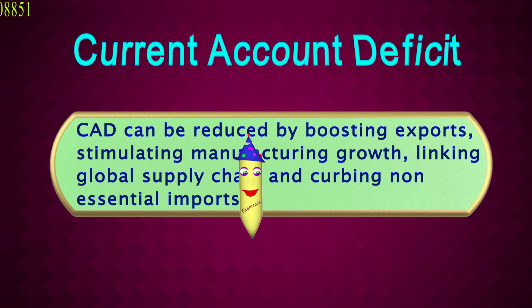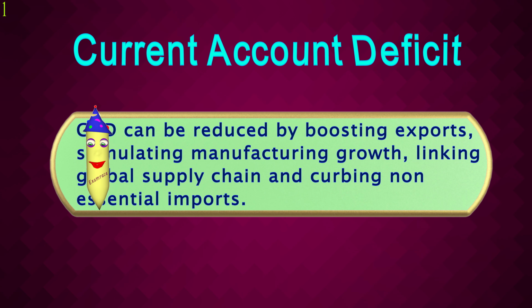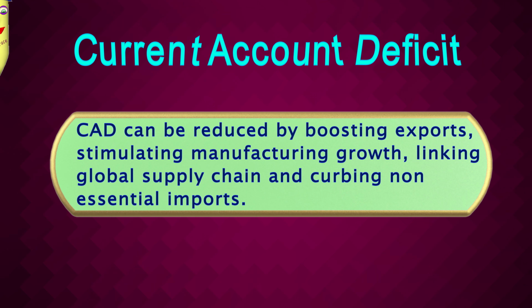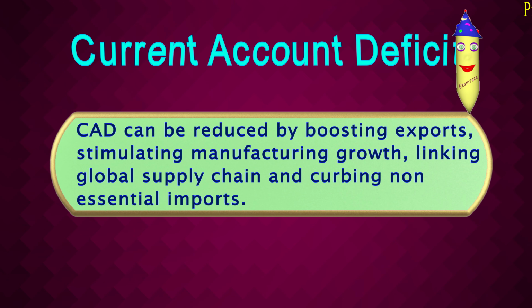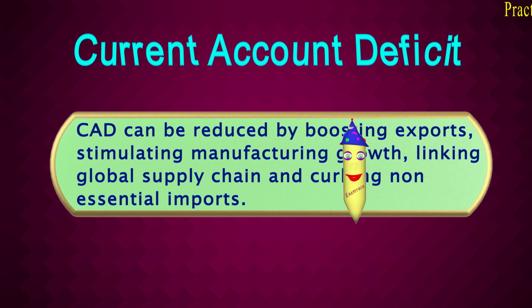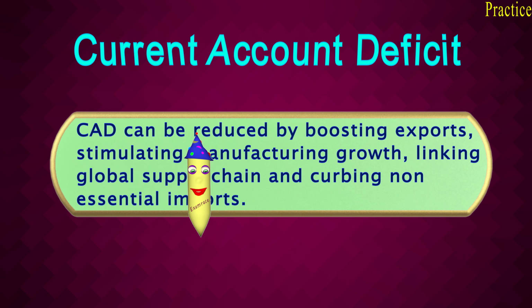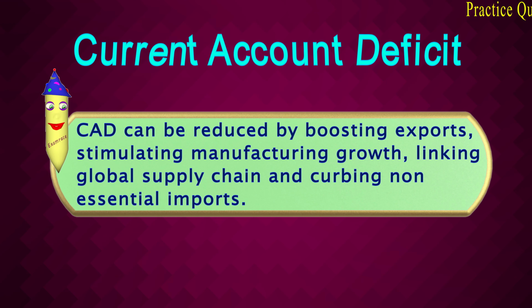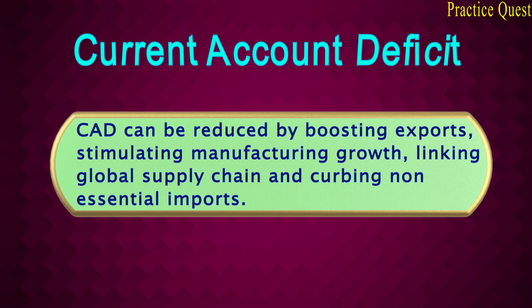Second is stimulating manufacturing growth. When manufacturing growth is stimulated, various kinds of products are produced in the domestic market. When product diversification takes place, export diversification also happens, and so economy reaches wider markets, and so exports improve.